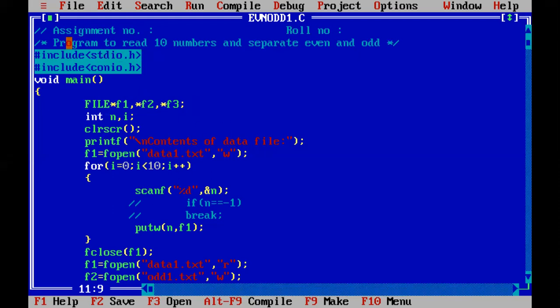This C program is to read 10 numbers and separate those numbers into even and odd and place them into two new text files. So what we are going to do is create a text file through this C code. We are going to insert 10 numbers inside it. You can insert any 10 numbers randomly. We will switch to 1 to 10 numbers. You can choose any 10 numbers, and then the file is going to get read.